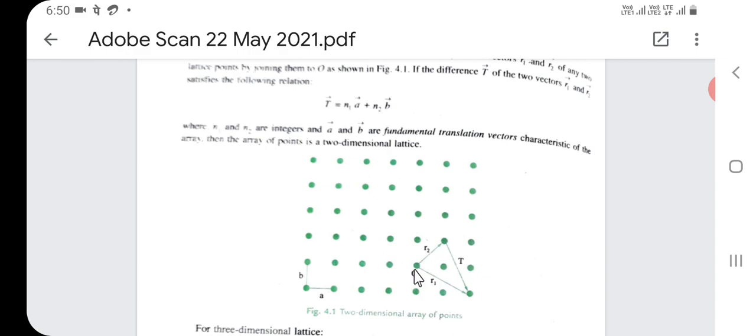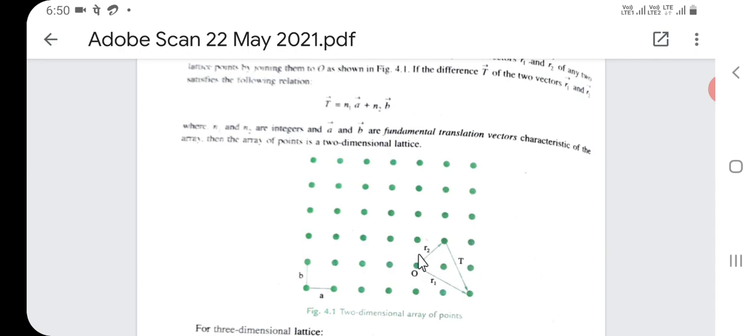In the figure, consider position vectors r1 and r2 of any two lattice points, by joining them to O as shown in the figure. This is position vector r1, this is position vector r2.